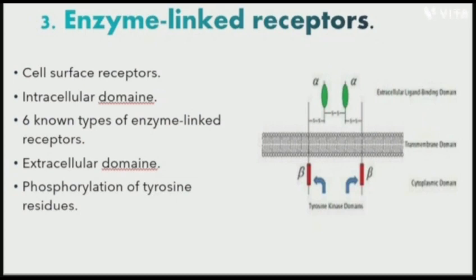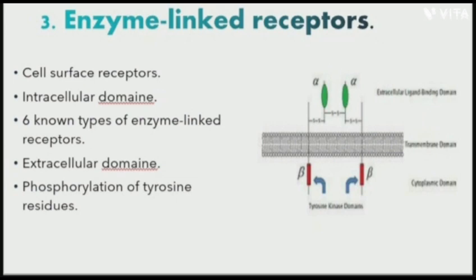There are 6 known types of enzyme-linked receptors: receptor tyrosine kinases, tyrosine kinase associated receptors, receptor like tyrosine phosphatase, receptor serine kinase, receptor guanylyl cyclase and histidine kinase associated receptors. When a ligand binds to the extracellular domain, a signal is transferred through the membrane activating the enzyme. Activation of the enzyme sets off a chain of events within the cell that eventually leads to a response.